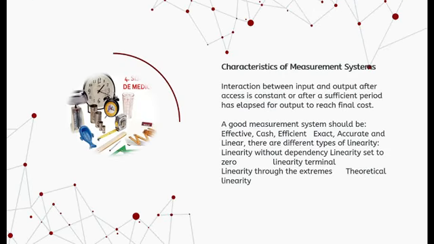Characteristics of measurement systems. Interaction between input and output after applying a constant input for a sufficient period has elapsed for output to reach final value. A good measurement system should be effective, efficient, exact, accurate, and linear. There are different types of linearity. Independent linearity, linearity adjusted to zero, terminal linearity, linearity through the extremes, and theoretical linearity.